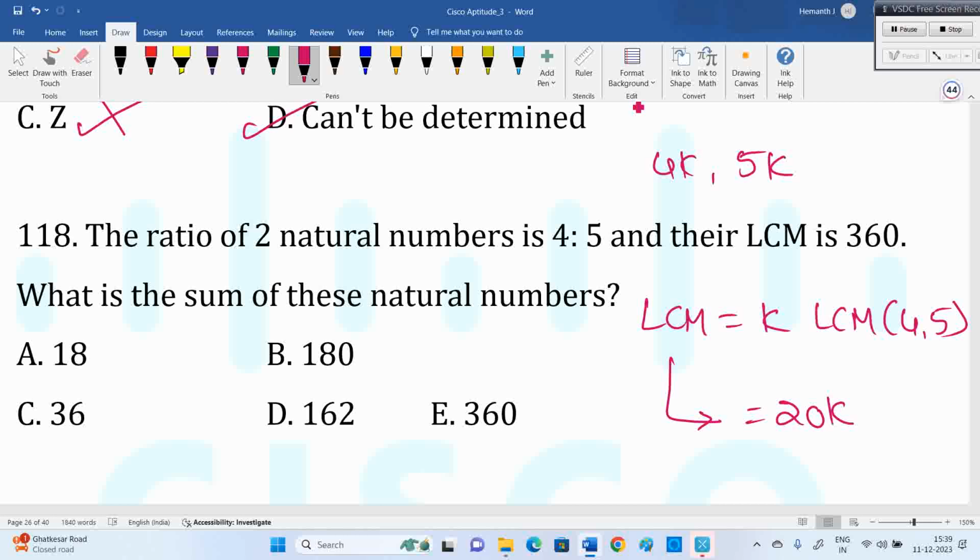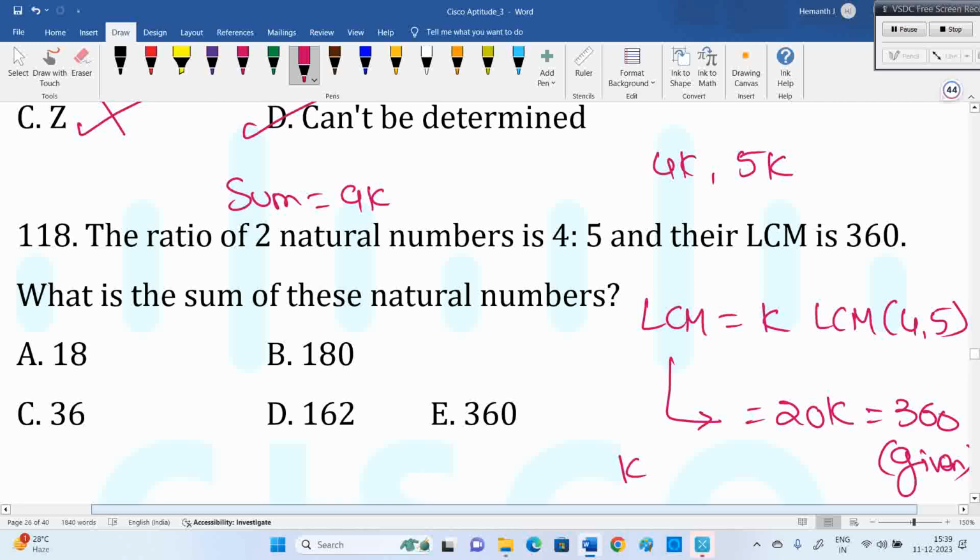Now 20k is nothing but 360 given. So k must be 18. They're asking the sum of those. So sum equals 9k. One logic people will check is that the answer should be divisible by 9. All options are divisible by 9 here. Every option is divisible by 9.